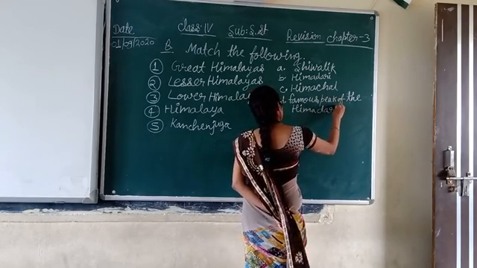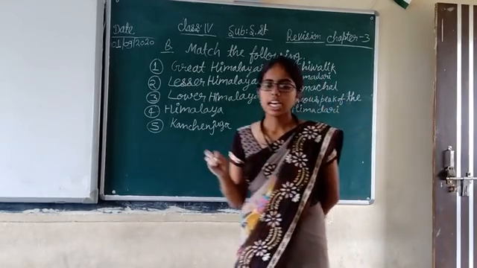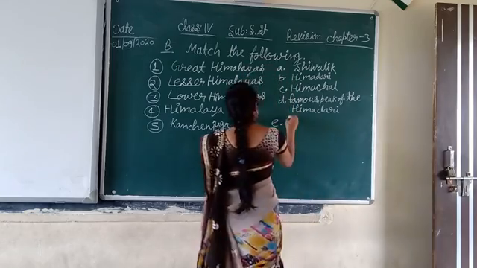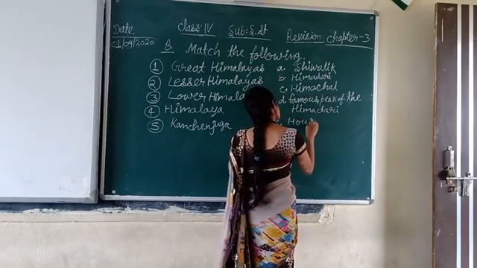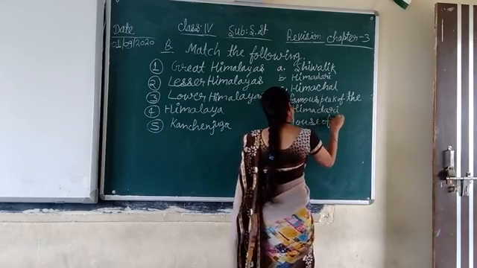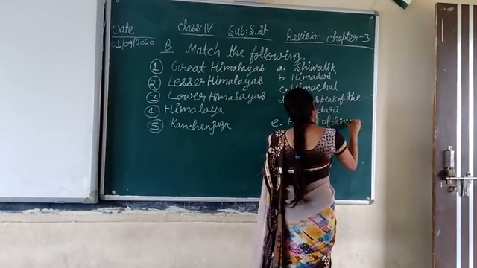Option D. And E is house of snow. We have to write the answer for this question.